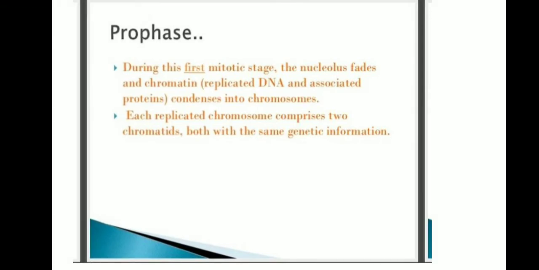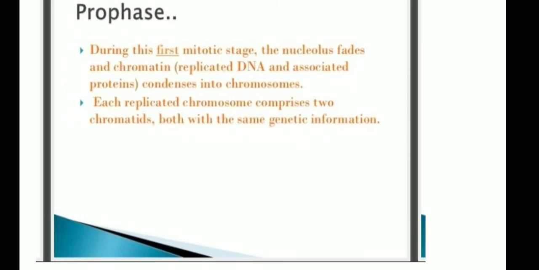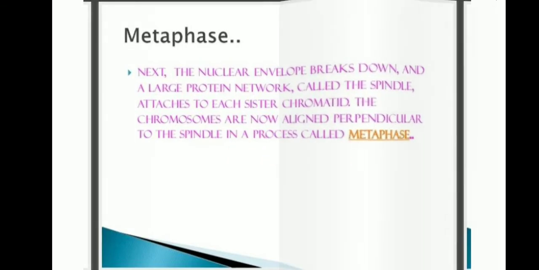And prophase. During this first mitotic stage, the nucleus fades and chromatin condenses into chromosomes. Each replicated chromosome comprises two chromatids, both with the same genetic information. And metaphase. Next, the nuclear envelope breaks down and a large protein network called the spindle attaches to each sister chromatid. The chromosomes are now aligned perpendicular to the spindle in a process called metaphase.